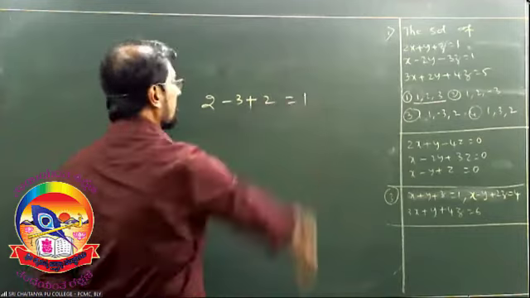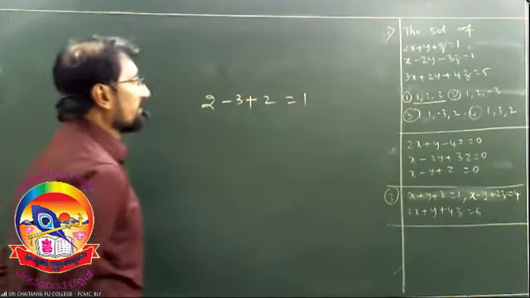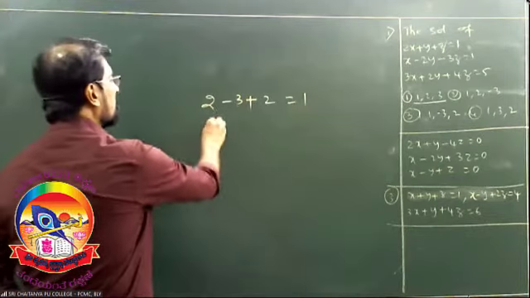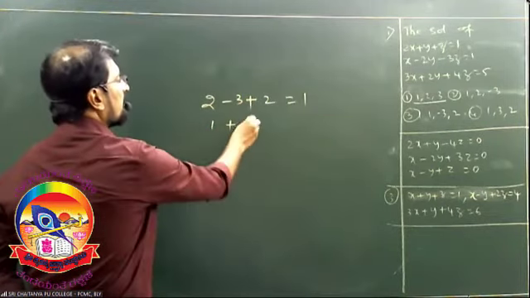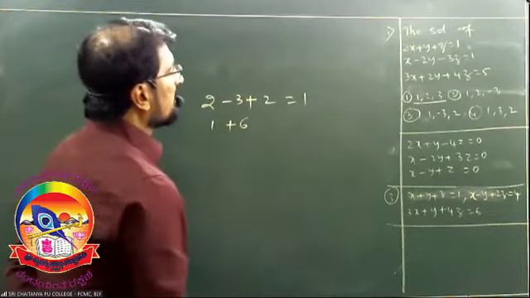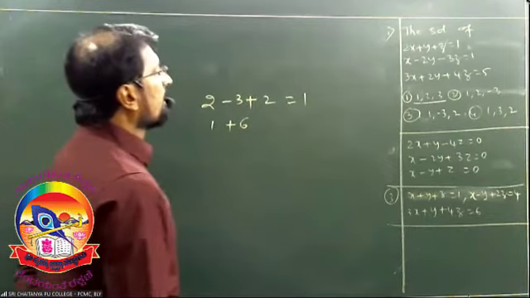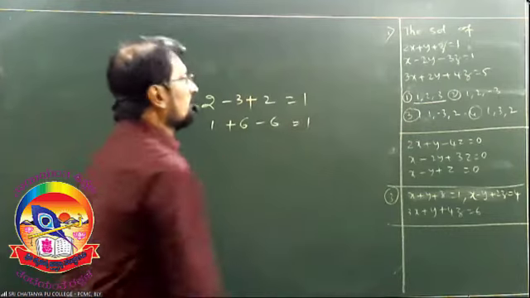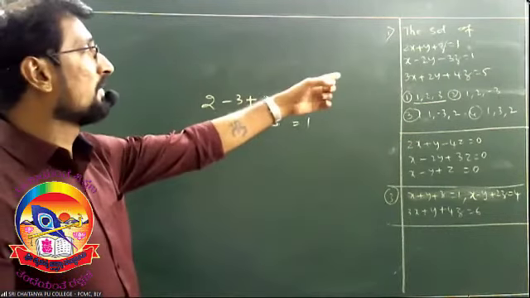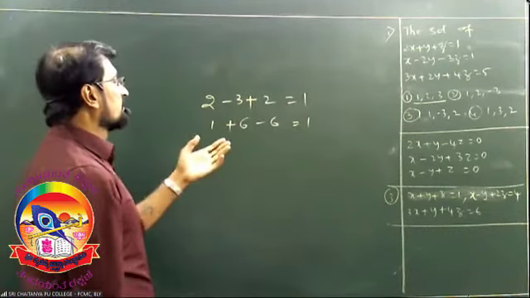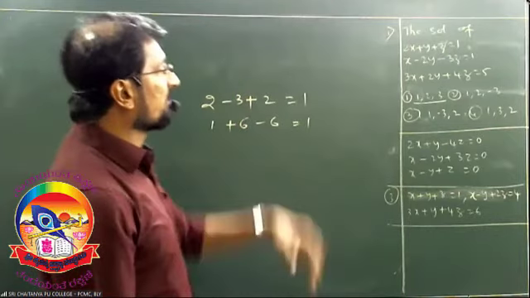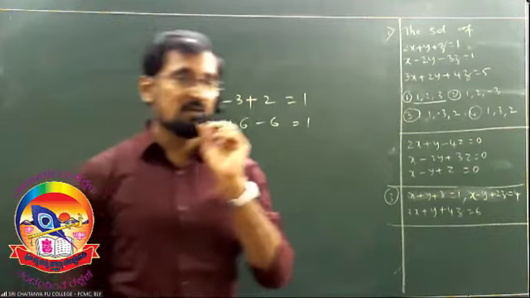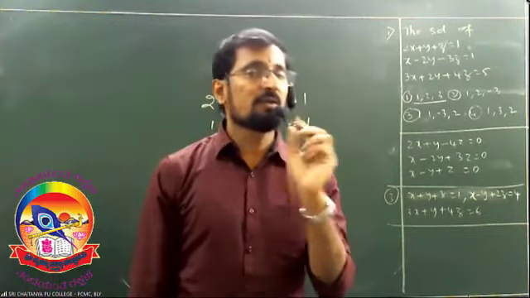I hope it is 1, right? And substitute the same values in the second one also. It is 1, plus 6 you are going to get, and minus 6. It is also 1, which is on the right hand side. And you just substitute in the third equation also, you are going to get the 5, which is on the right hand side. So this is the first model problem.